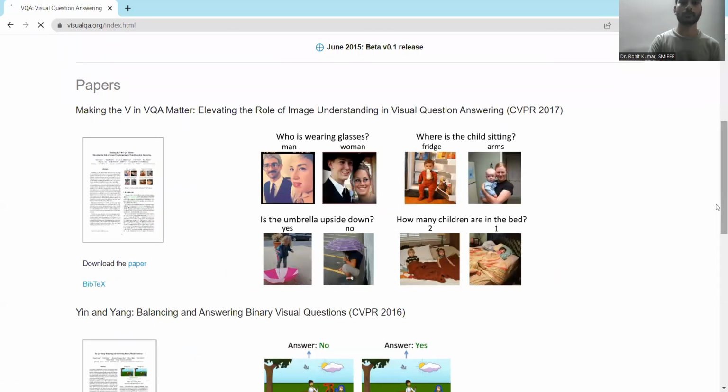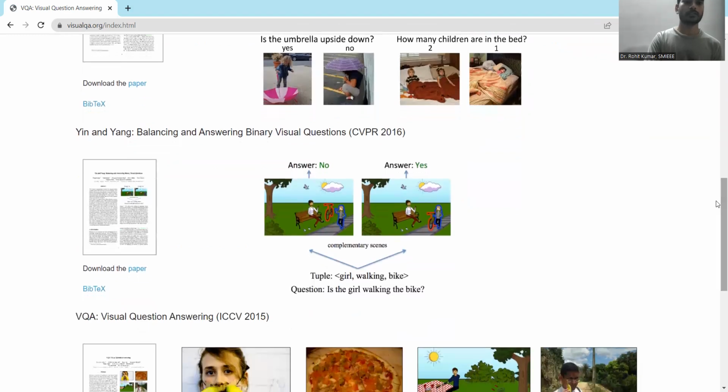Now coming to the papers, they have shown at the homepage only a prominent paper. Why prominent? Because it is published in CVPR, which is a top-notch conference in the field of vision and machine learning. CVPR 2017 represents a paper, Making the V in VQA Matter: Elevating the Role of Image Understanding in Visual Question Answering. So ultimately, they are addressing this problem of image understanding, and that's why they say making the V in VQA matter. V, that is the visual part. So here is the first paper.